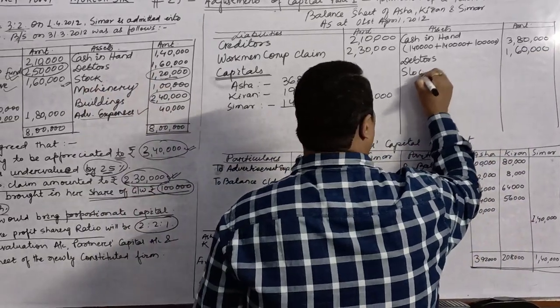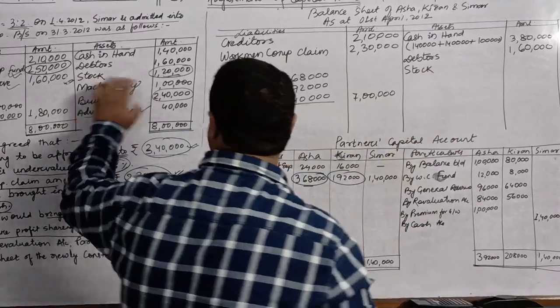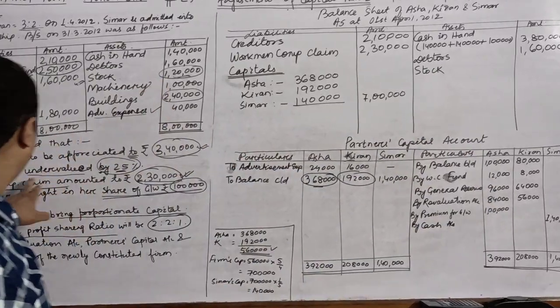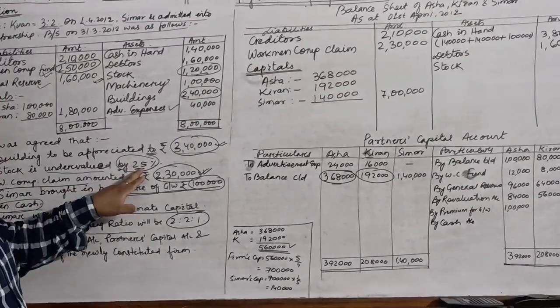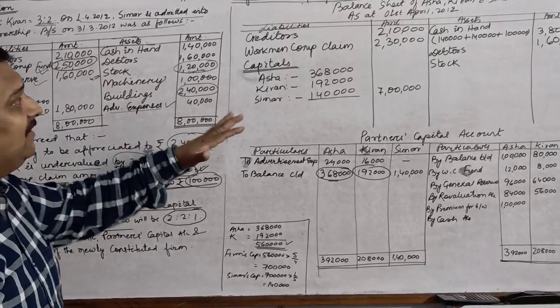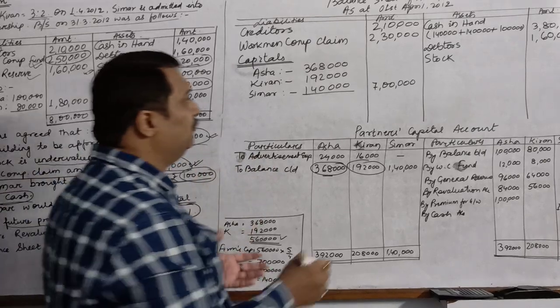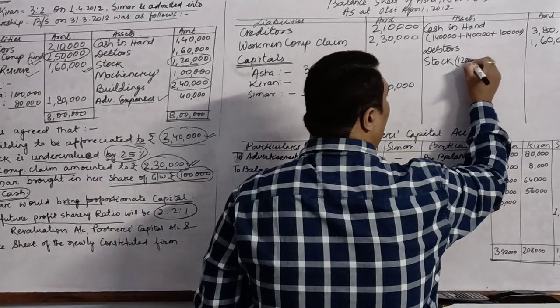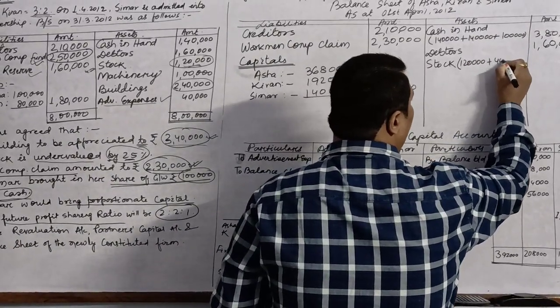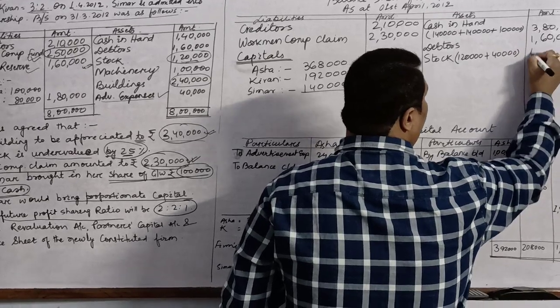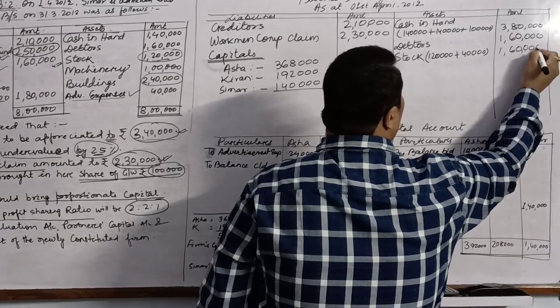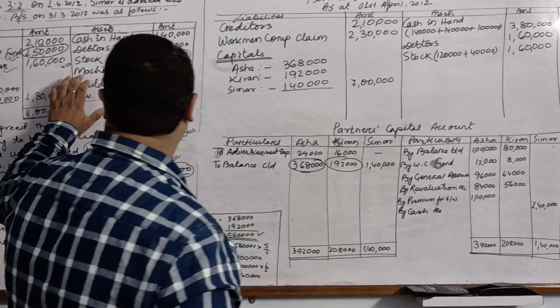Stock. Children, stock was rupees 1,20,000. It was written that it was undervalued by 25%. So if you remember, in the revaluation we had increased the value of stock by rupees 40,000. Our old value was 1,20,000, increased by 40,000, so the new value is 1,60,000 for stock.